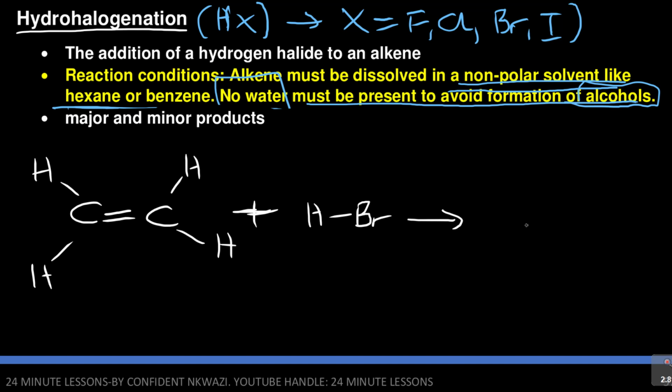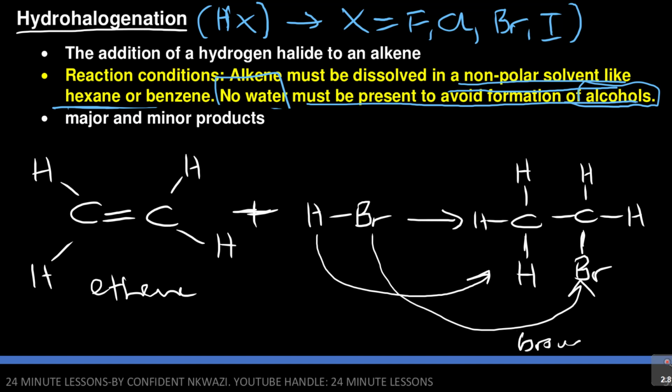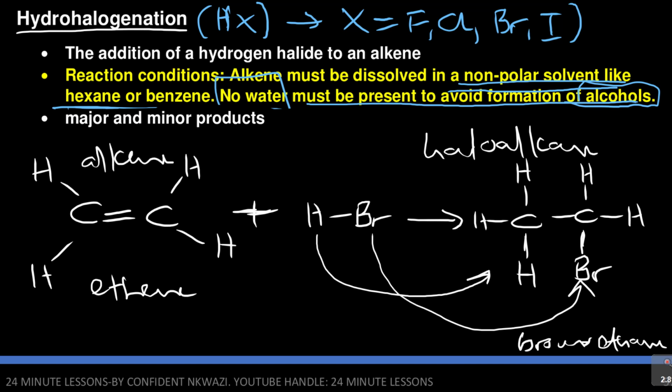Look at it. When I break it, it becomes like this: hydrogen, hydrogen, C, hydrogen, hydrogen. Then you have got these empty spaces created. That's where the hydrogen comes to fill up here. The bromide comes to fill up there. Are you with me? And then you've got bromoethane. So it's a haloalkane, from an alkene to a haloalkane.